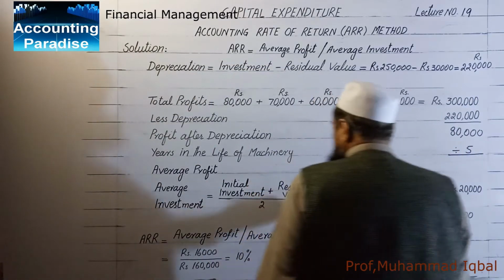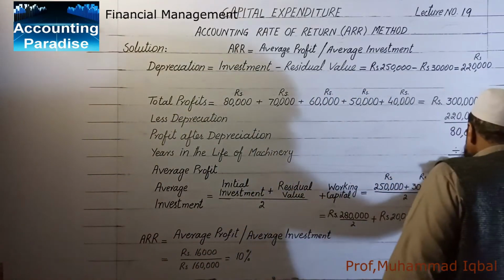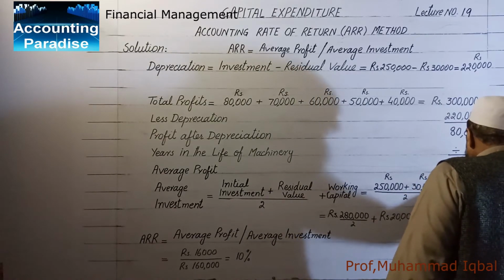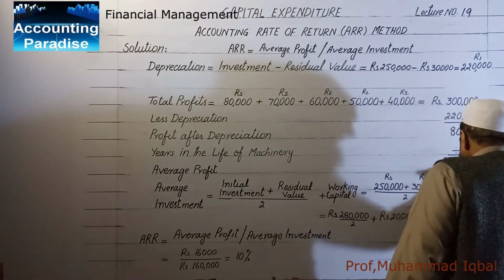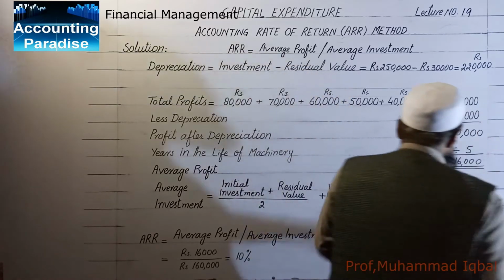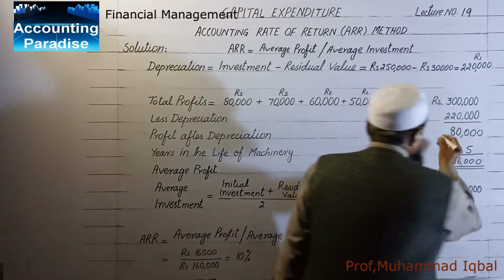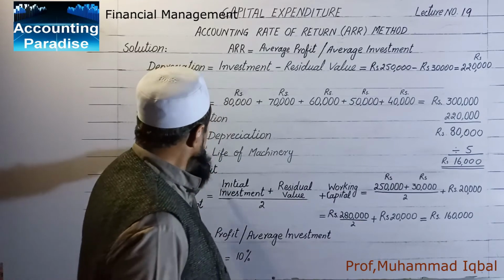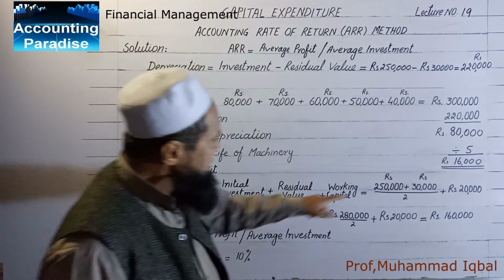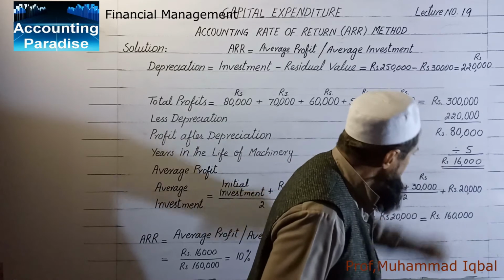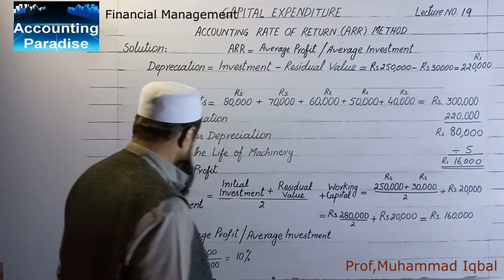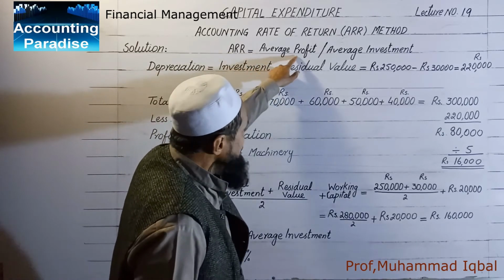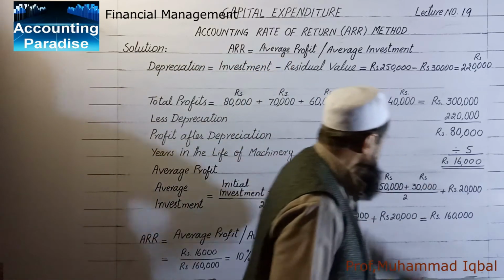We get rupees 16,000. These are the average profits. You see that the total profit is 80,000. And when we divide it by 5, the years in the life of the machinery, this is equal to 16,000. This is the average profit. One figure in ARR is average profit. We have calculated the average profit.